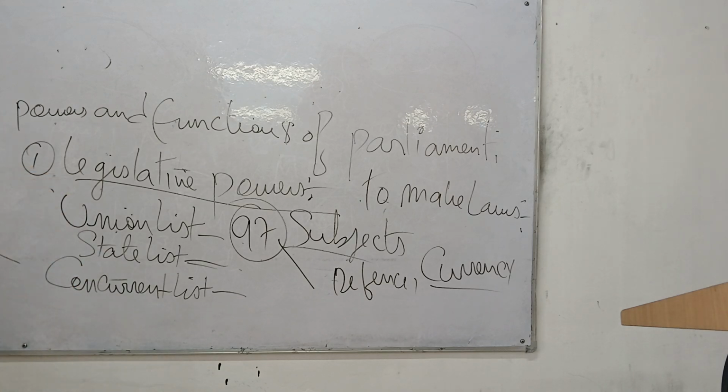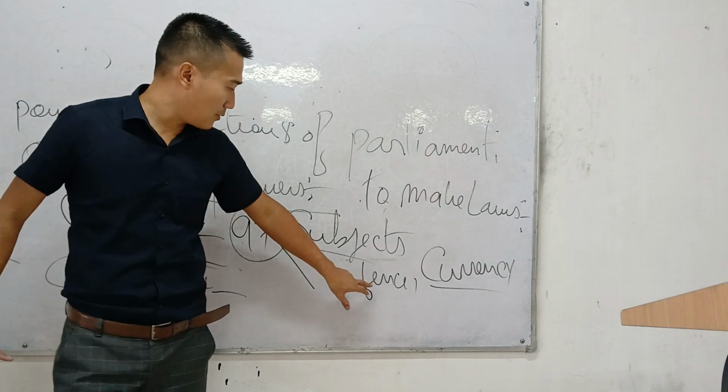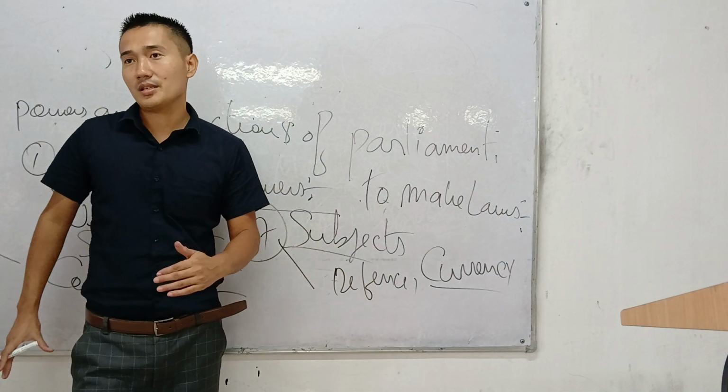Defense. Take the example. We have defense means Army, Navy, Air Force, and all, right? Take the example. The retirement of the army officer is 60 years. But the parliament can make it 65 years, even tonight, possible. They can make a law in the defense, which is mentioned in the union list.